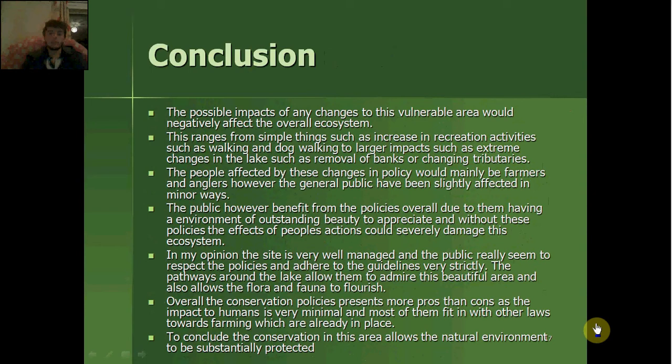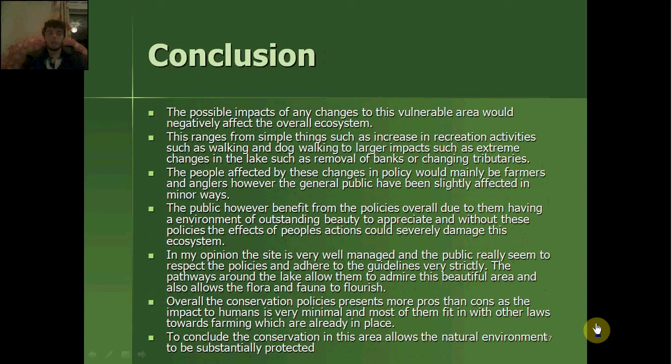The people affected by these changes in policy would mainly be farmers and anglers. However, the general public have been slightly affected in minor ways. The public, however, benefit from the policies overall due to them having an environment of outstanding natural beauty to appreciate, and without these policies, the effects of people's action could severely damage this ecosystem.